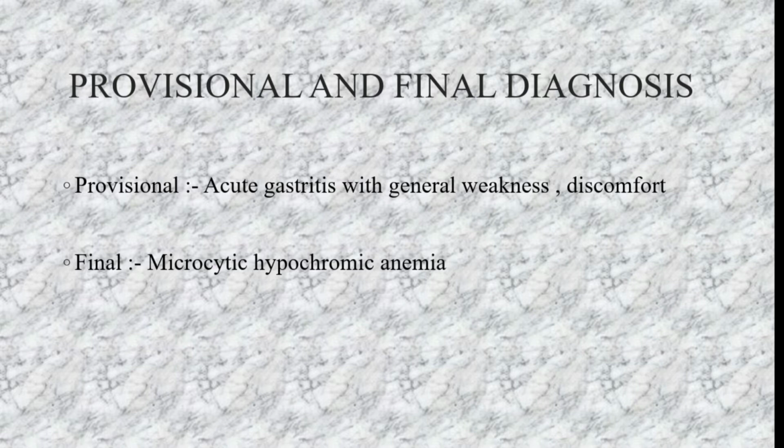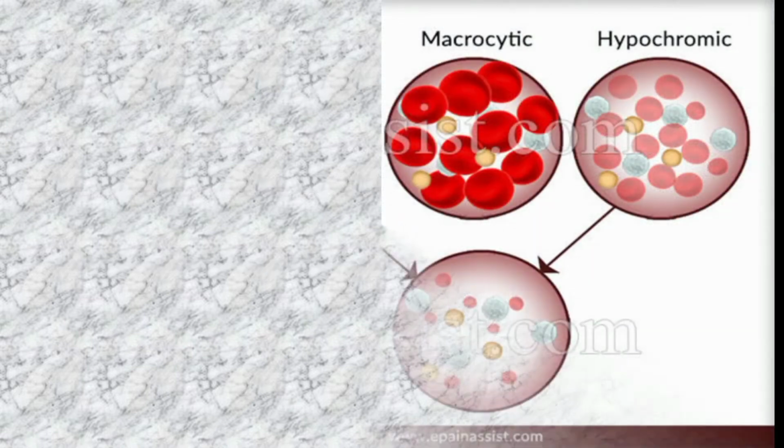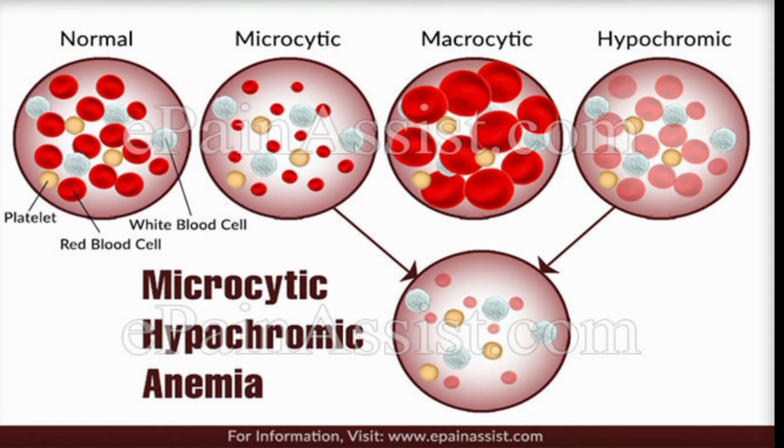So these are the diagnoses. So this is a brief picture. Here you can see in the normal, the platelets, RBCs, WBCs are in a very normal condition and the RBCs are very red. Means RBCs will be more red if they are having enough and high hemoglobin count.